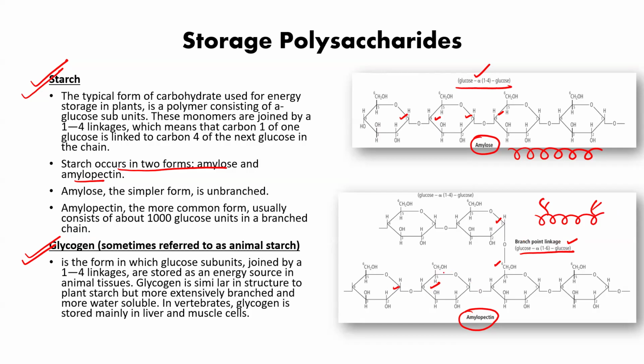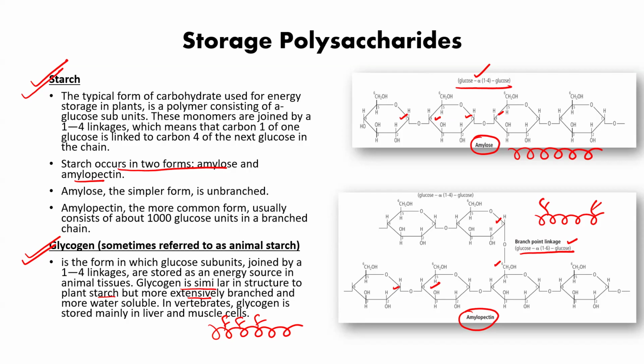Now, what is glycogen? Glycogen structure is similar to amylopectin, but with more branching, meaning branching is very frequent. So it is similar to the plant starch, but with more branching, and you will find glycogen is stored in the animal body, in the liver and in the muscle cells. So I hope this basic concept might be easy for you.